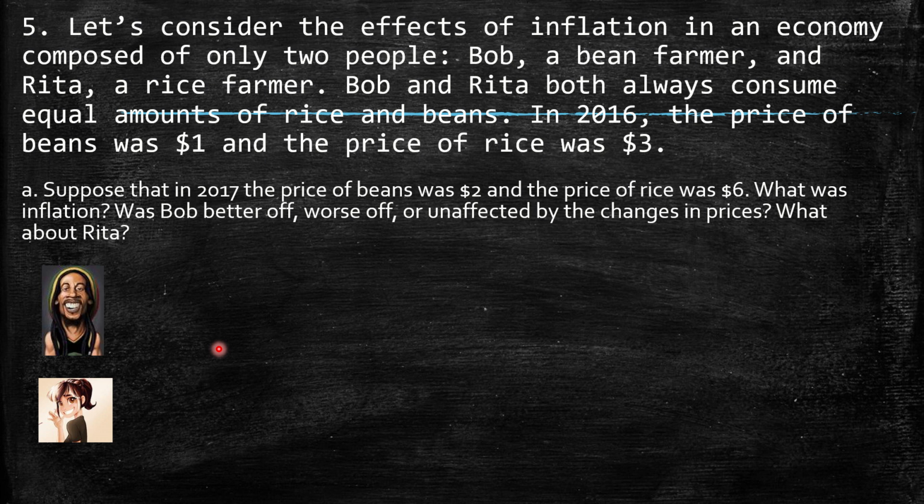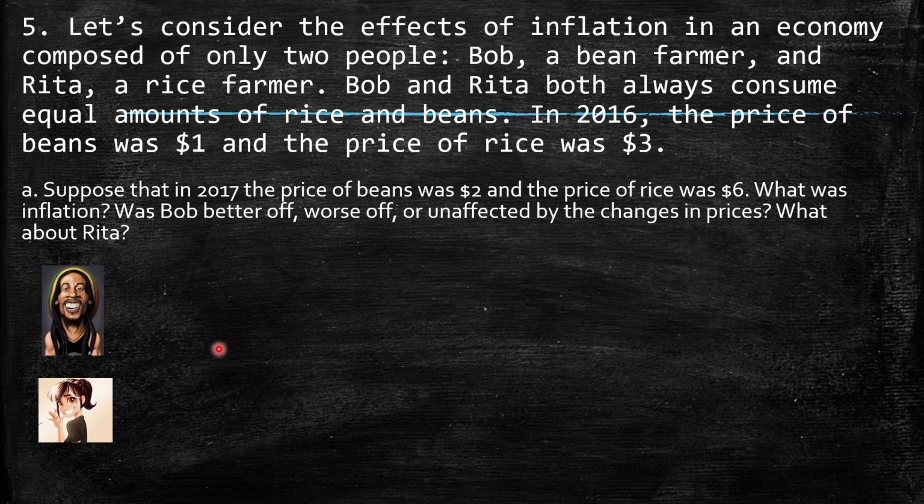I really like as well, so I put they should be Bob and Rita. Both always consume equal amounts of rice and beans. They consume equal amounts of rice and beans, but they are producers. Okay, so in this case, we need to verify something else.